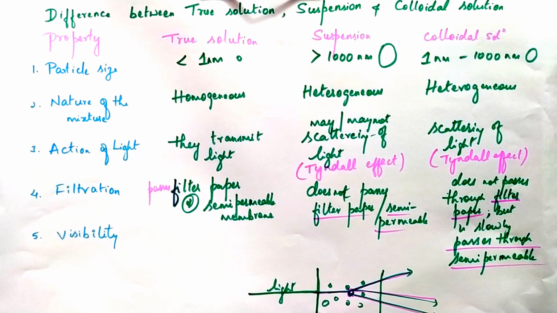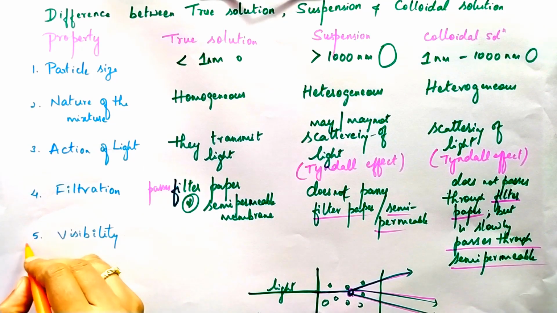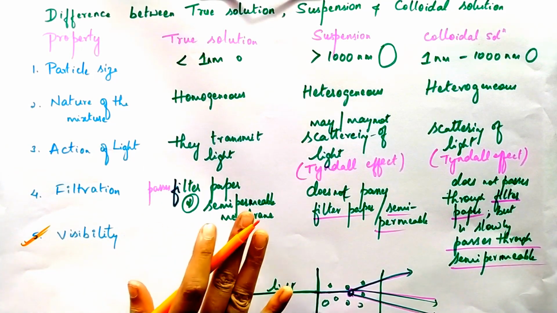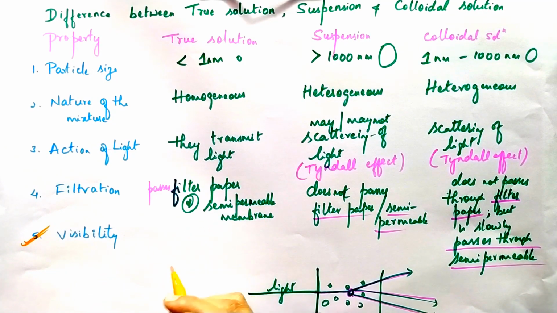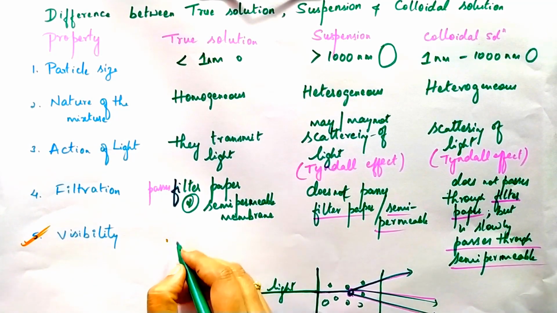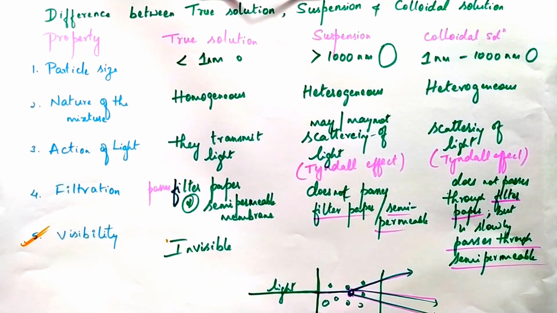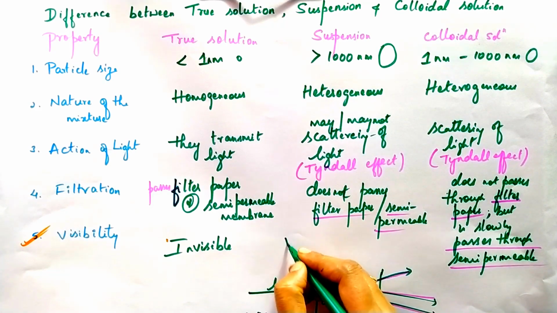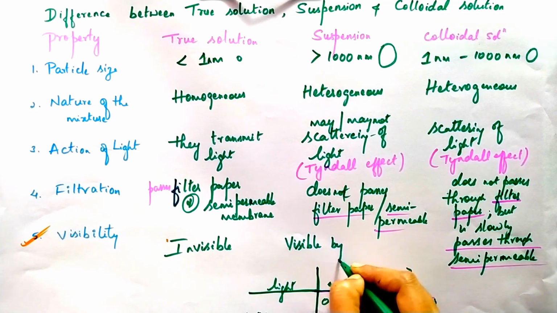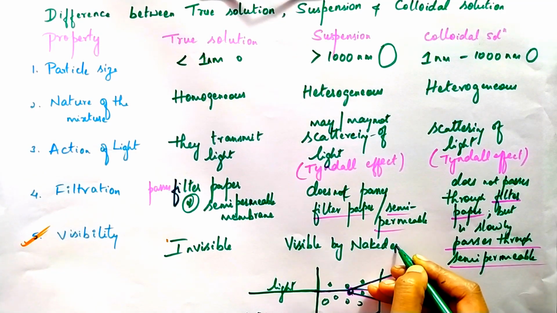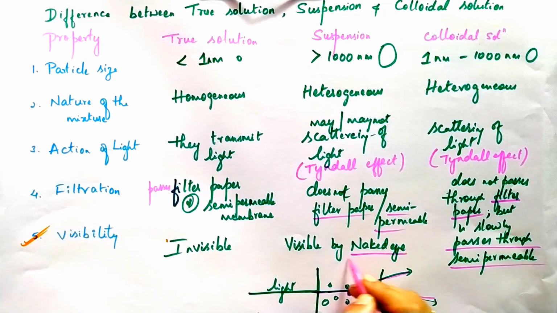Next, the last difference is visibility. By looking at the activity, what you observed in the true solution means the particles are invisible, right? The particles are invisible in true solution. And coming to the suspension, the particles are very big in size. In muddy water, you can see the particles. Therefore, the particles are visible by naked eyes.